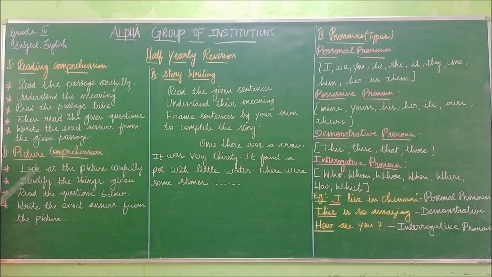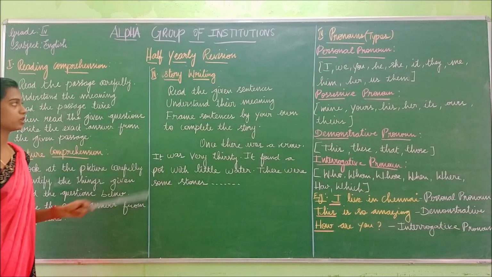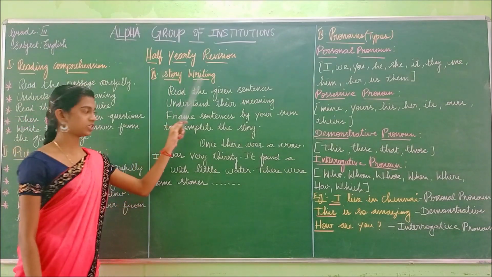So look at the picture carefully. Identify the things given. Read the questions below. Write the exact answer from the picture. Okay, I understood the picture comprehension. Shall we move on to the story writing? So the third one is the story writing.